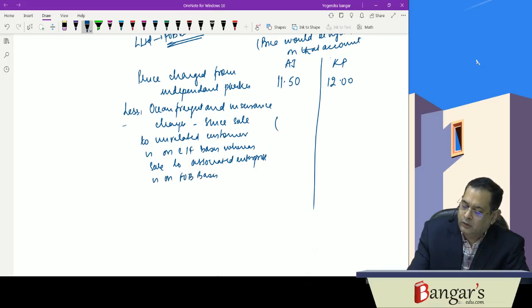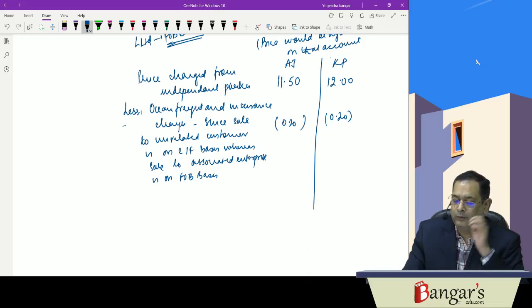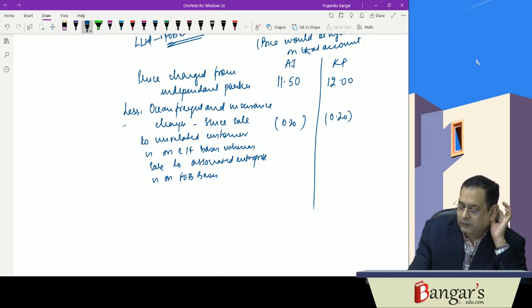So to the tune of 0.20 and 0.20, this will be the ocean freight element that will be reduced.